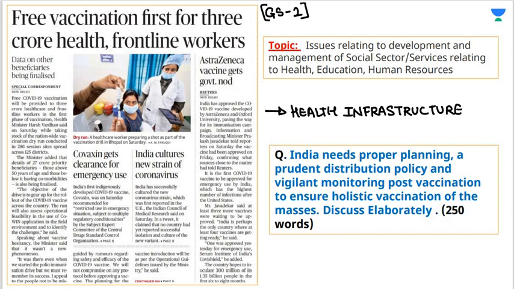Discuss elaborately. Now here we know that vaccinations are getting approved, right? The next step is how we are going to or how we are planning to monitor them and monitor their distribution and effectively distribute them among the masses so that nobody is left out. तो नेक्स्ट हमारे पास अब क्वेश्चन आता है कि देखो वैक्सीनेशंस तो डेवलप हो रही हैं, अप्रूवल भी मिल रहे हैं, पर नेक्स्ट डाउट आता है कि इतने करोड़ लोग रह रहे हैं इंडिया में, कैसे हम इसको डिस्ट्रीब्यूट करने वाले हैं, कैसे लोगों तक पहुंचाने वाले हैं.